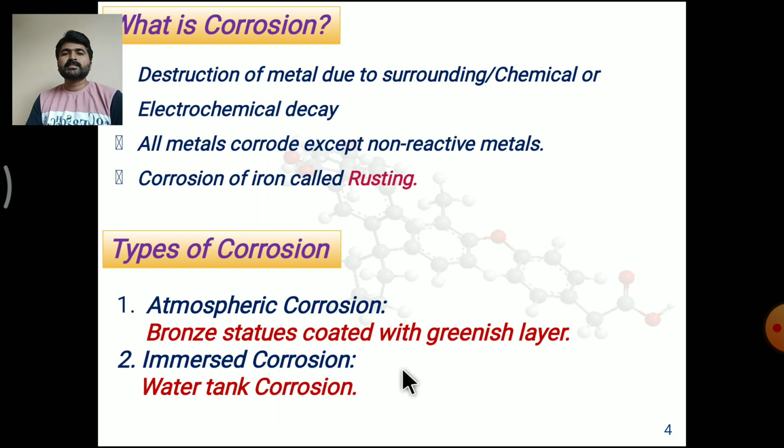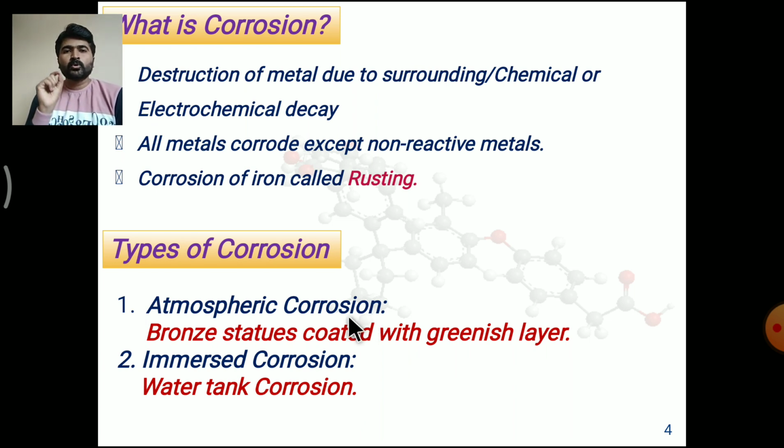So what is the exact meaning of corrosion? Corrosion is a process of chemical or electrochemical decay or destruction of metal due to the surrounding medium. Generally, all metals get corroded. There are some exceptional cases: non-reactive metals corrode hardly. If more impurities are present in the metal, there are more chances of corrosion. Corrosion in the case of iron and steel is called rusting. And friends, remember, corrosion and erosion are two different phenomena. Erosion is the mechanical destruction of the metal.